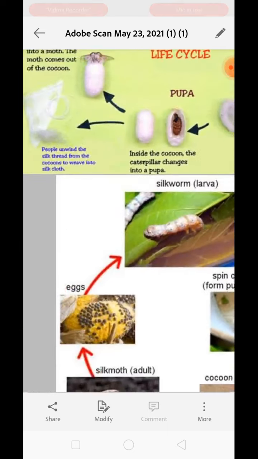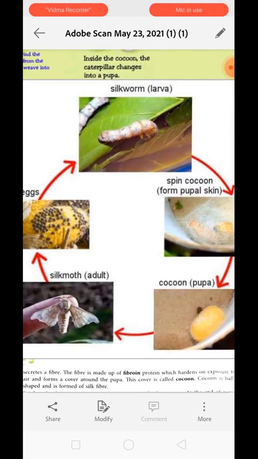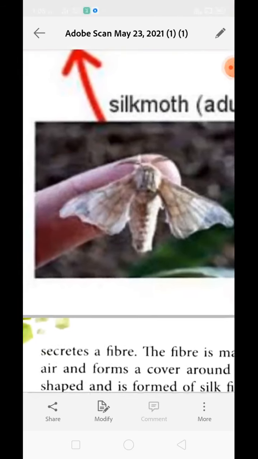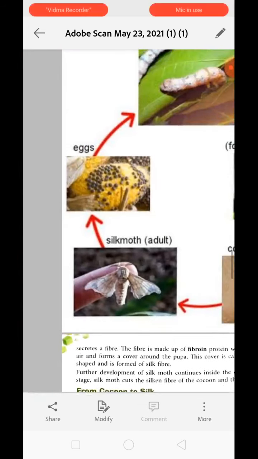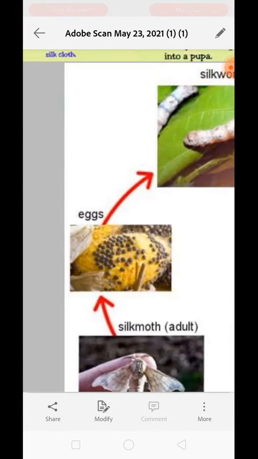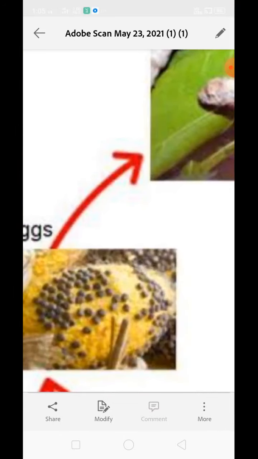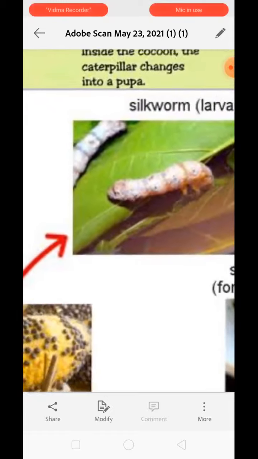Now let's see the life cycle of the silkworm. This is the adult silkworm which lays eggs. Later, from the hatching of these eggs, caterpillars emerge.